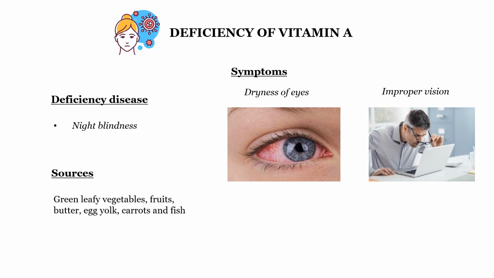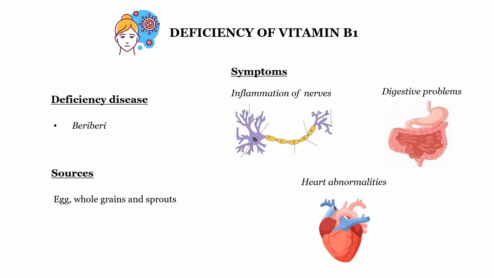Since egg yolk is yellow in color, it is also a rich source of vitamin A. These are good sources of vitamin A, and they keep your eyes, hair and skin healthy, so that you can avoid the deficiency disease called night blindness. The symptoms of night blindness may be dryness of eyes and improper vision.